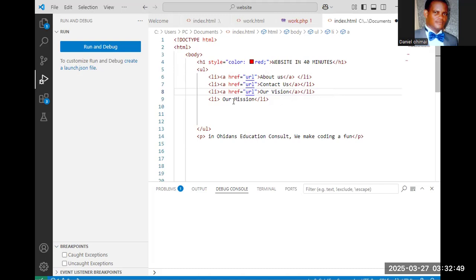Let's see the difference between the one where I did it and the ones where I didn't. So Control F5.